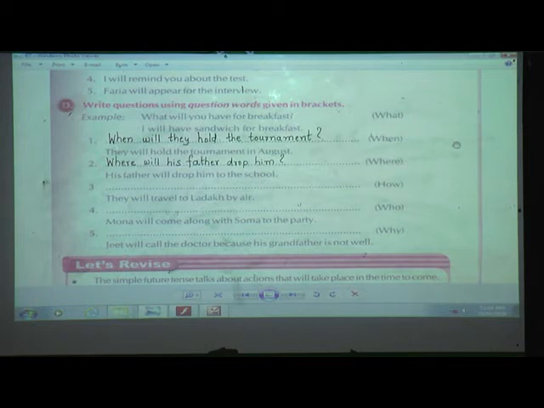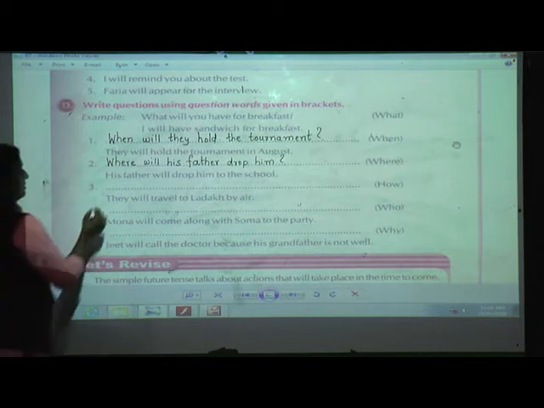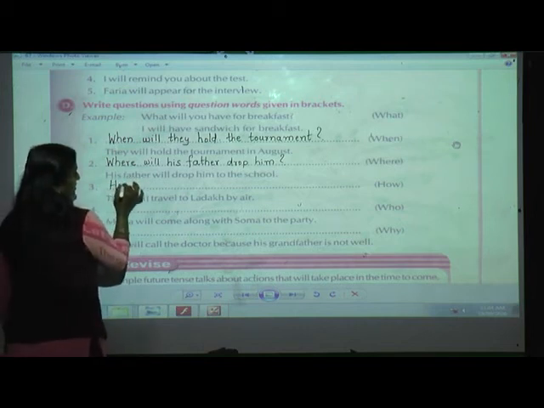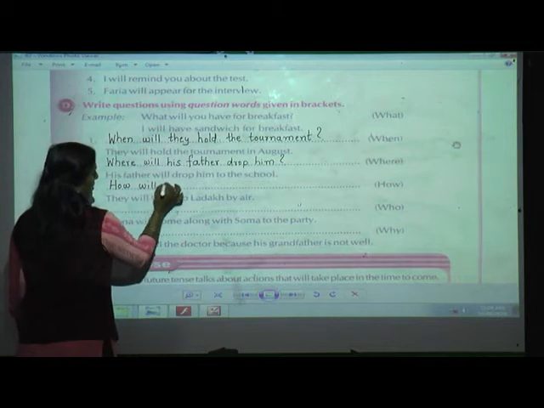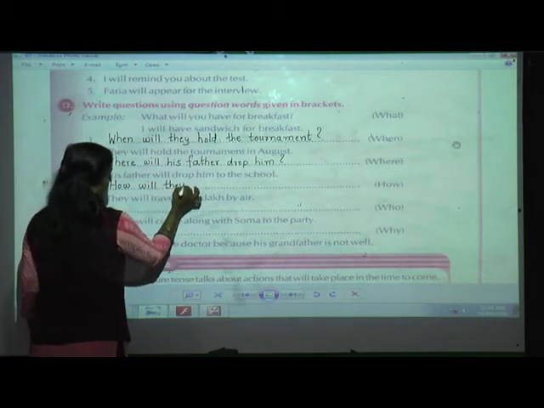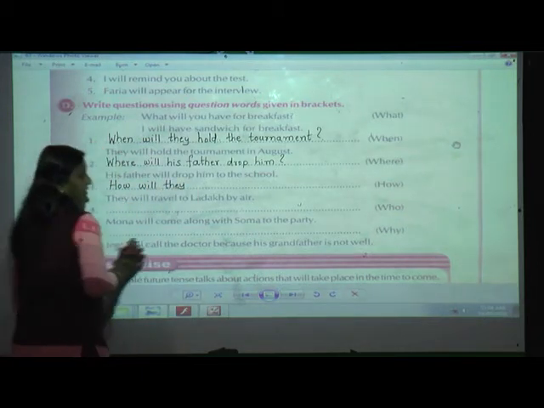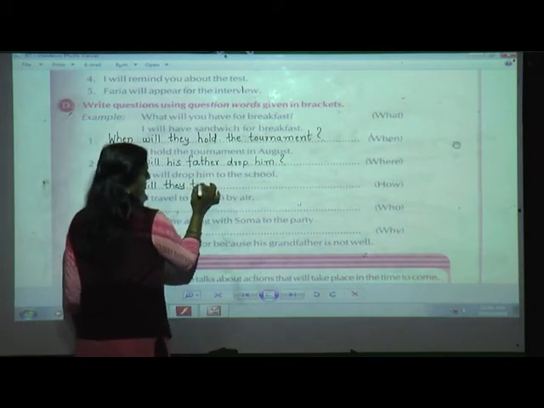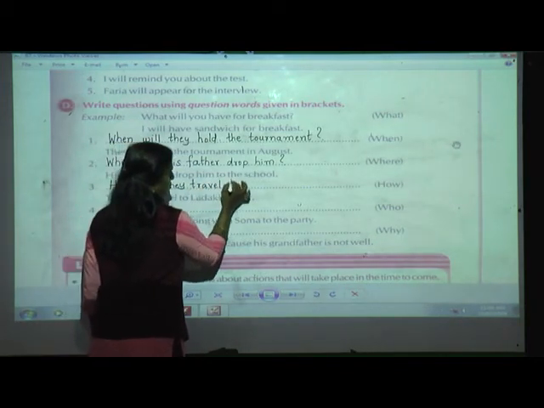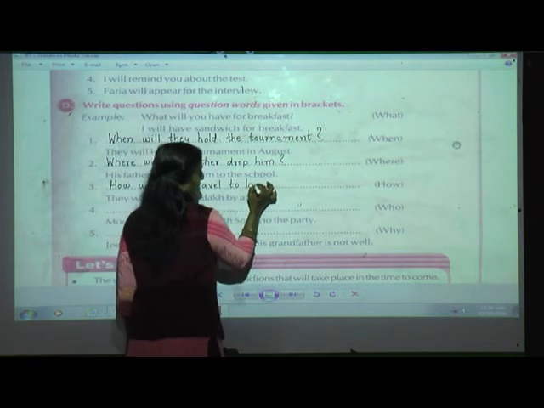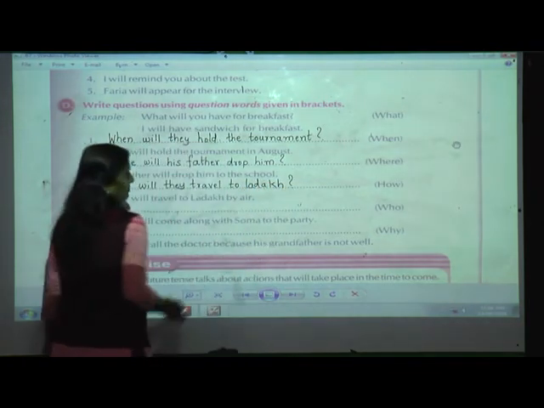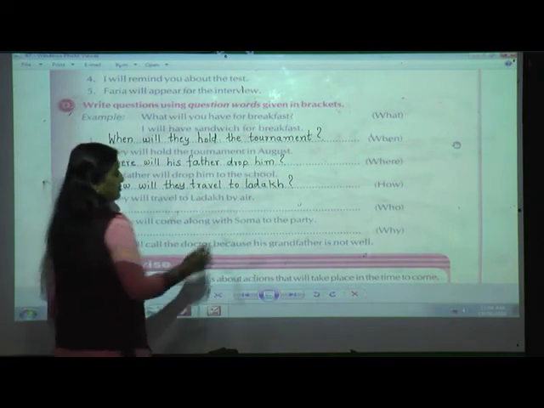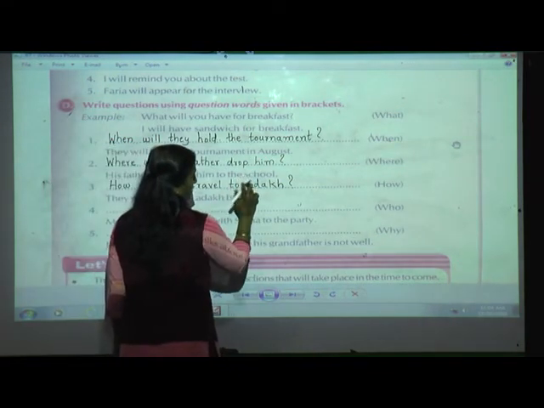So, you try on your own. It's very easy. First, I'll make the question. I'll write the question. How will, then subject is they. Can you see a subject? How will they travel to Ladakh? And here you are not going to write by air. Why? Because that is a subject. Ladakh is the name of a place, so I will write in capital.